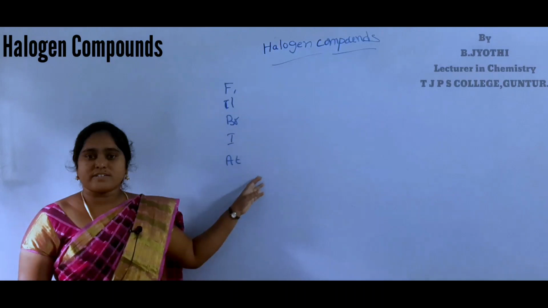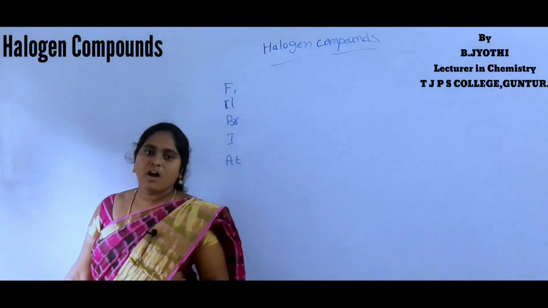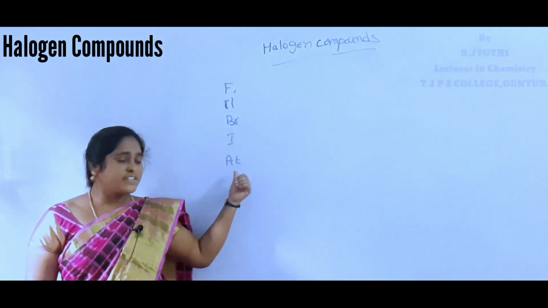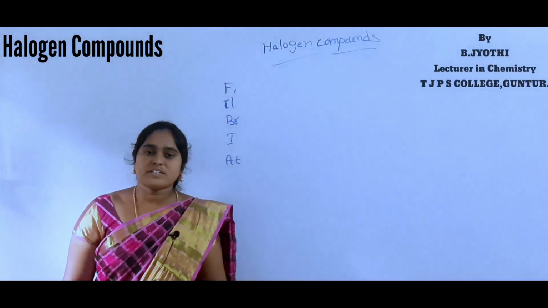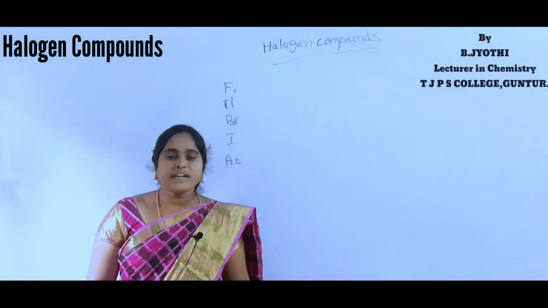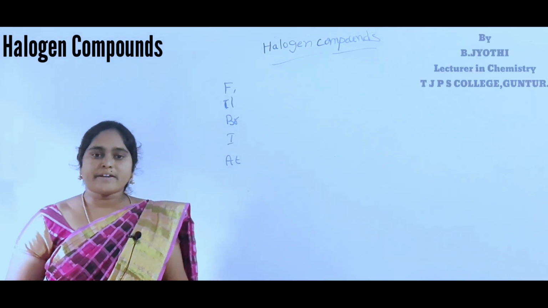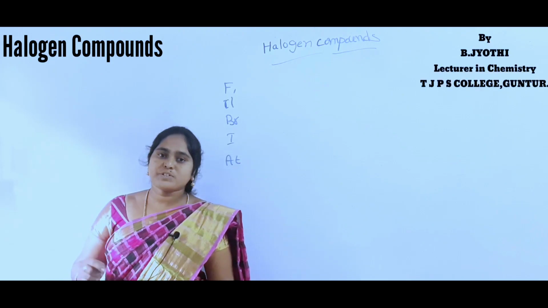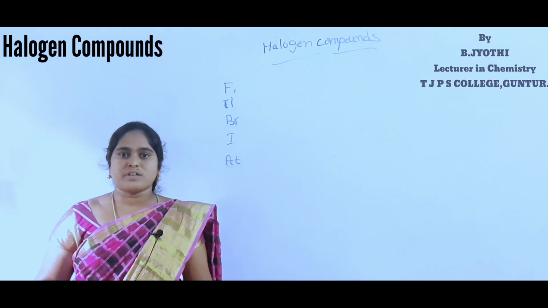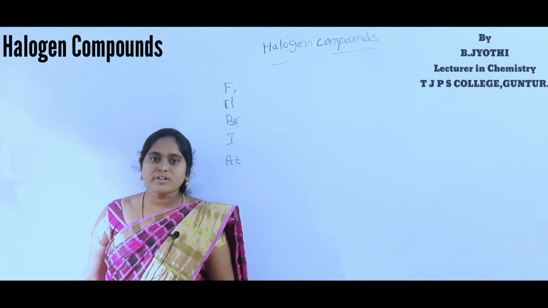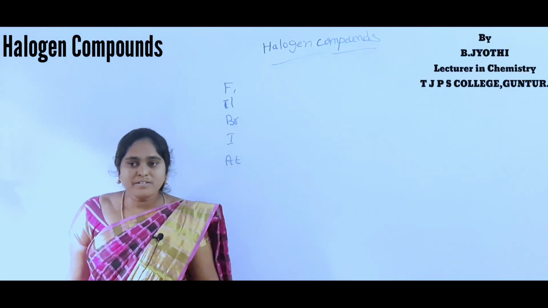These are the halogens. How do these halogens form halogen compounds? In a hydrocarbon, one or more hydrogen atoms are replaced by halogen atoms to form halogen compounds. Do you know about the hydrocarbon?